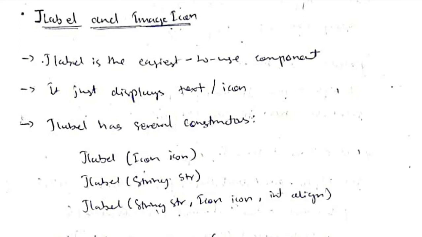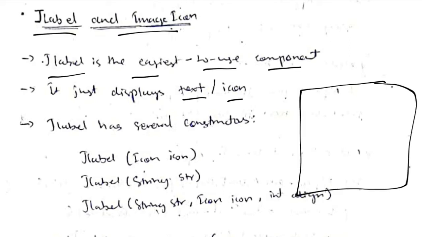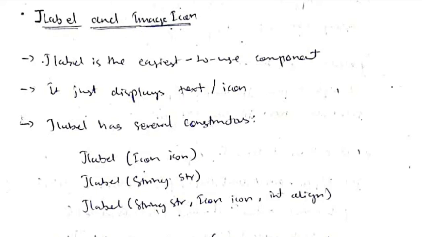Learning about some of the Swing components. Okay, the first one is JLabel and ImageIcon. JLabel is the easiest to use component. What JLabel does is it just displays text or an icon. You might have seen in your web browsers that some text or icon is there just for display purposes. If you click on it, nothing will happen. So the JLabel is used for that purpose.